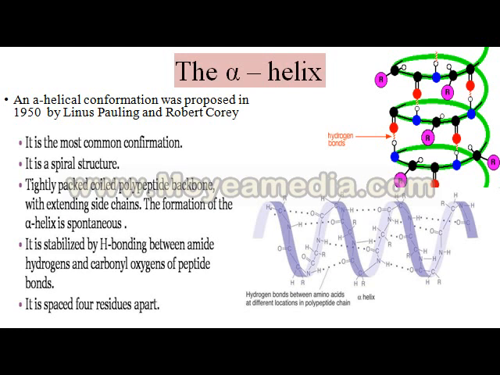Alpha helix structure was proposed by Linus Pauling and Robert Corey in 1950. It is the most common conformation, and it produces a spiral structure as you see in the figure. It is a tightly packed coil of the polypeptide backbone with extending side chains. The formation of the alpha helix is spontaneous, so it forms wherever it is required. It is stabilized by hydrogen bonding between the amide hydrogen and carbonyl oxygen of the peptide bond, spaced 4 residues apart.